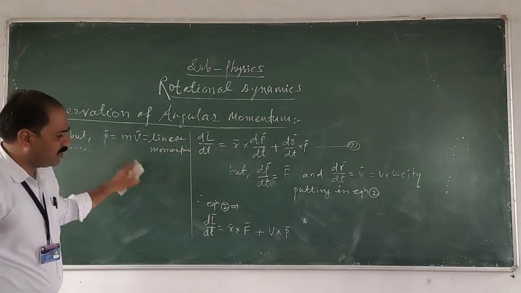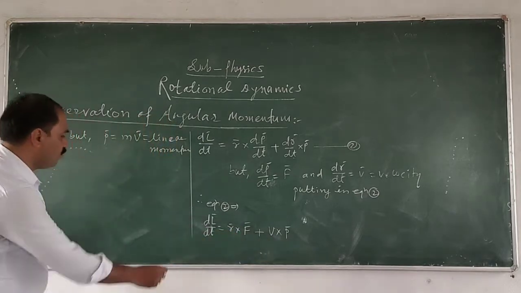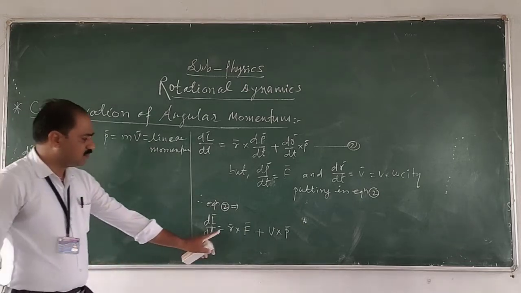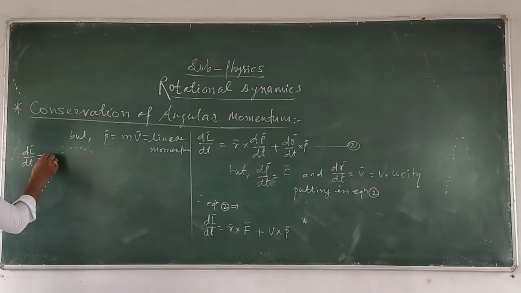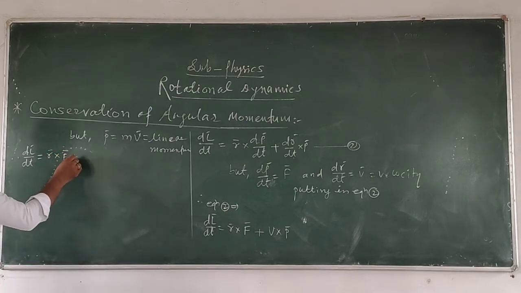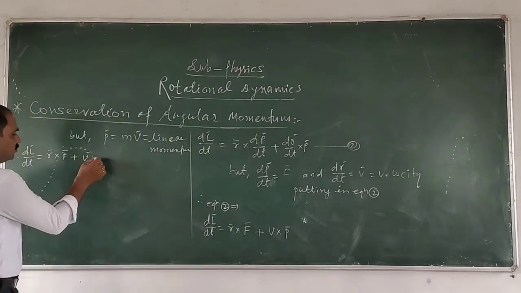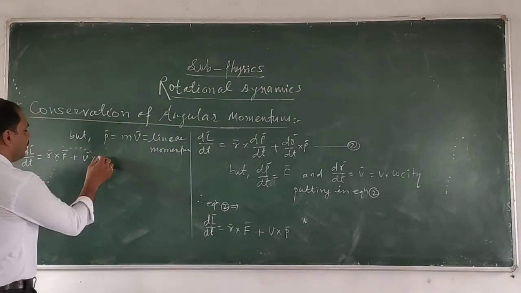Putting this value in the equation, therefore dL upon dt is equal to vector R cross vector F plus V cross m into V.